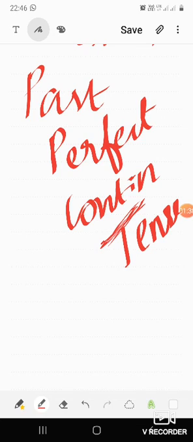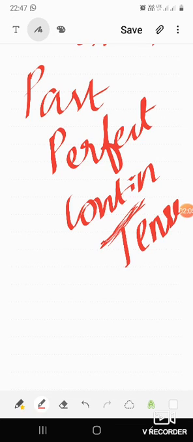But past perfect continuous is used to denote an action that began in the past. It continued in the past, but it ended at a definite point in the past itself, and the action will not continue up to the present. So for this kind of action we have to use past perfect continuous tense.